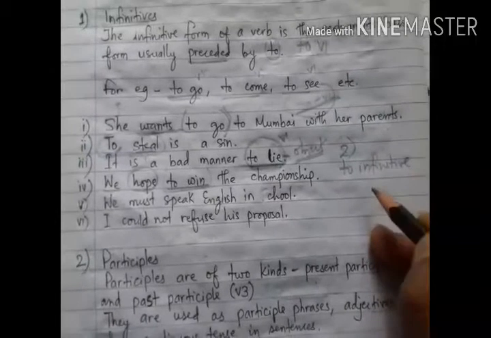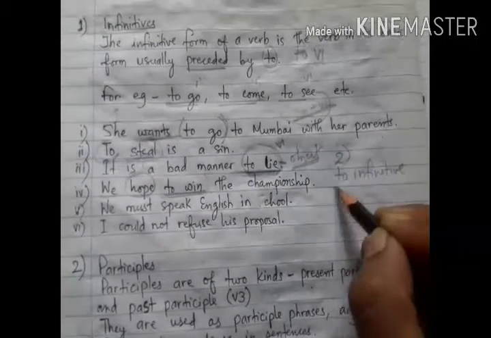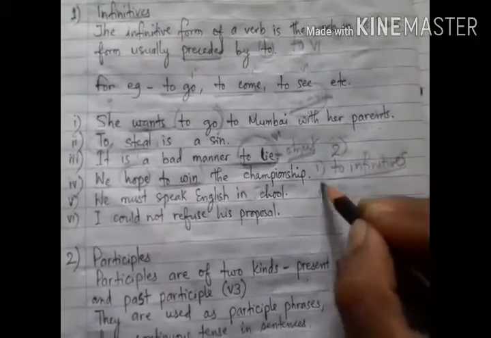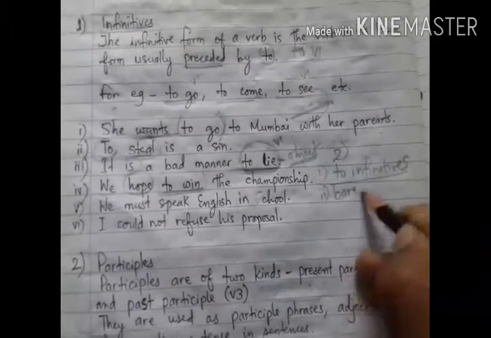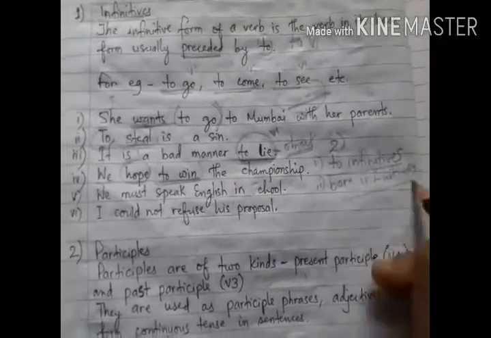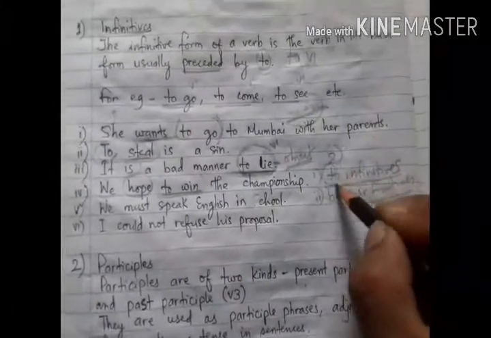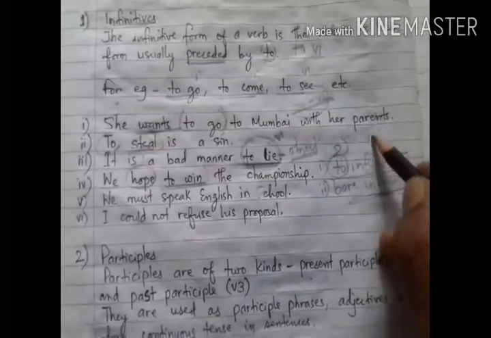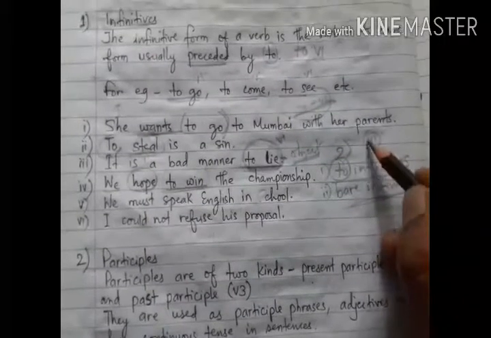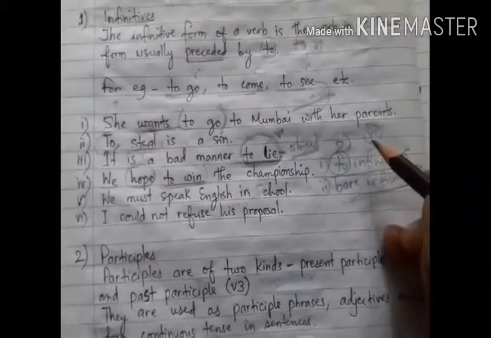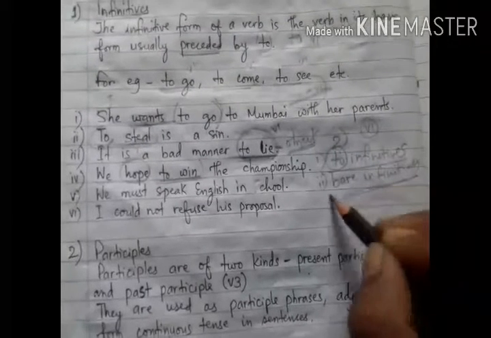When B1 form of the verbs are used with to, they are called to-infinitives. And another is bare infinitives. Bare means without, but here, without what? Without to. In so many cases we use B1 form of the verb without to, but still they do not change their forms. So in that case they can be called bare infinitives.